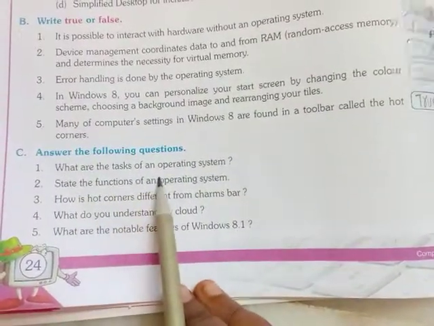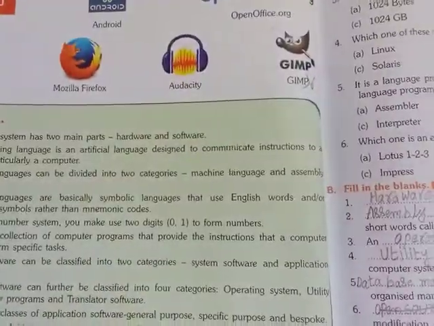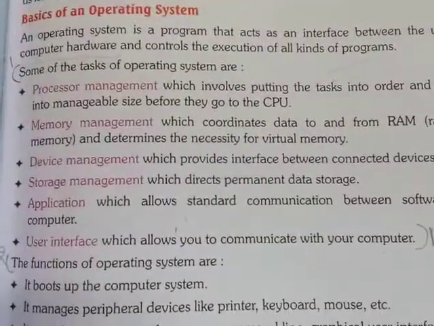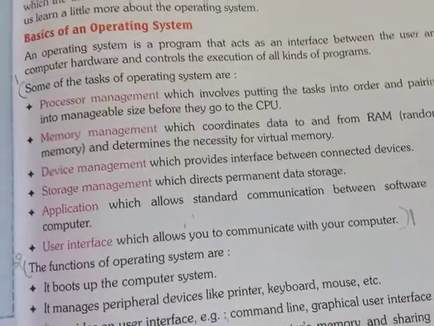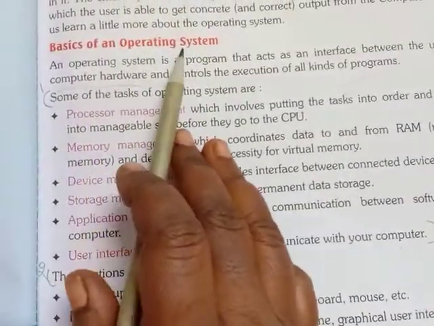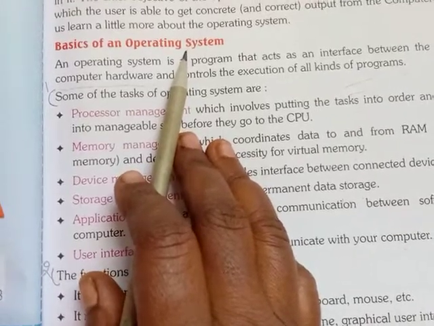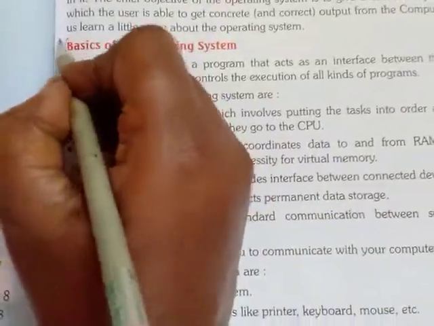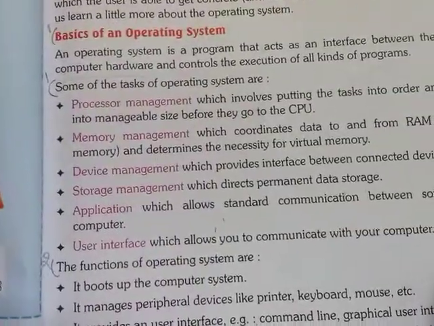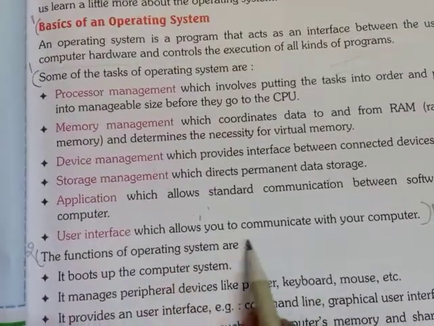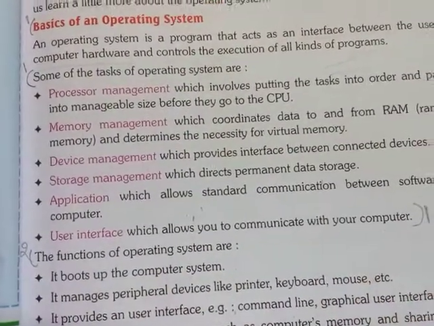Next, see question and answers. What are the tasks of an operating system? For the first question answer, children, see page number 19. Here the basics of an operating system is there, no? From here onwards, the full 4 points, up to the user interface, which allows you to communicate with your computer.